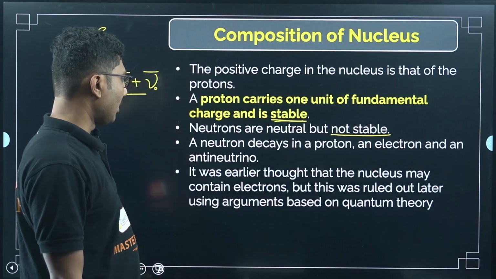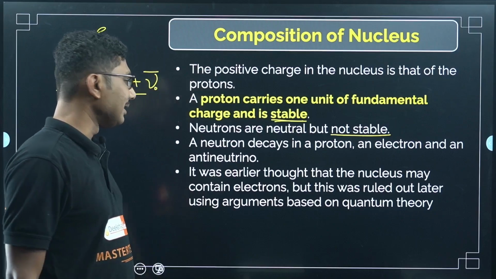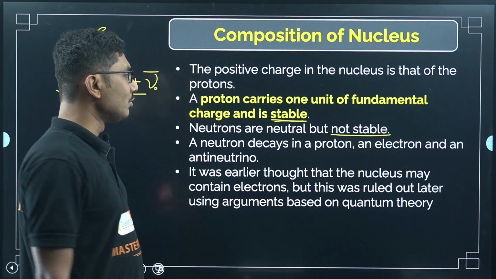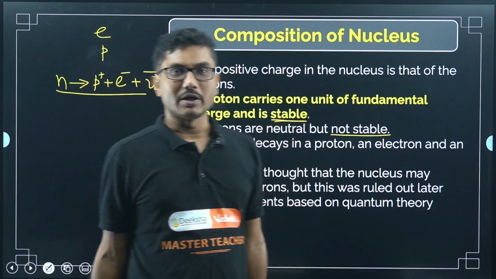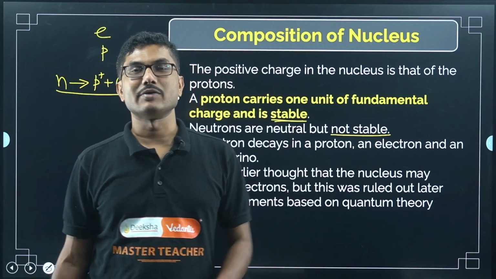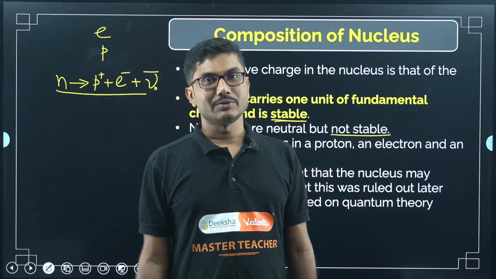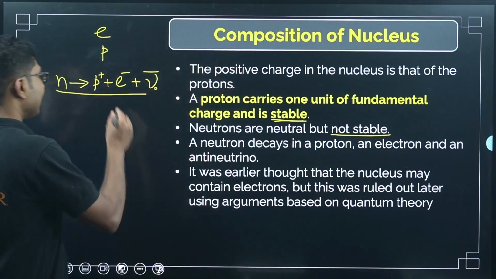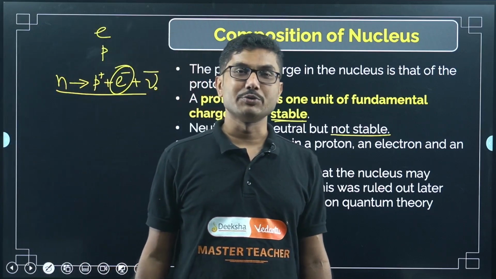Now, it was earlier thought that the nucleus may contain electrons, but this was ruled out later using arguments based on quantum theory. Obviously we are not going to discuss that, but initially it was thought that some electrons may be present inside the nucleus. The only electron associated with the nucleus comes from the neutron present.